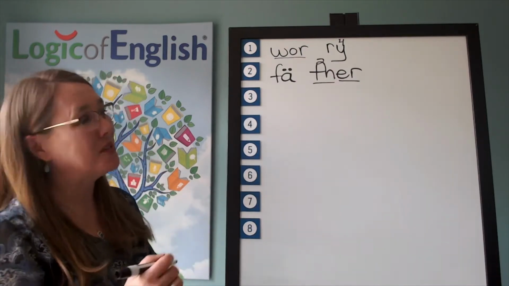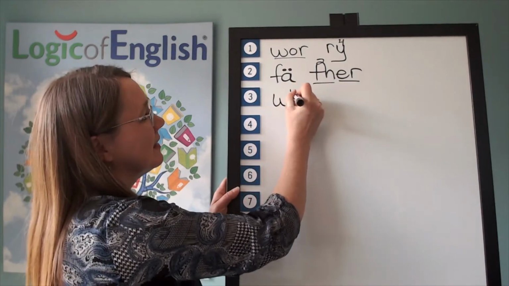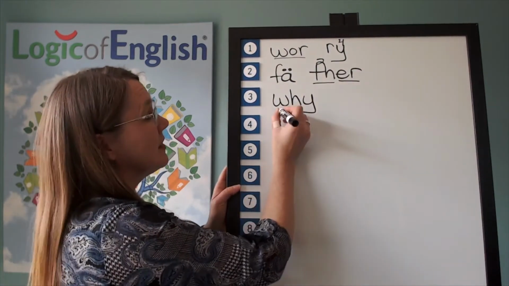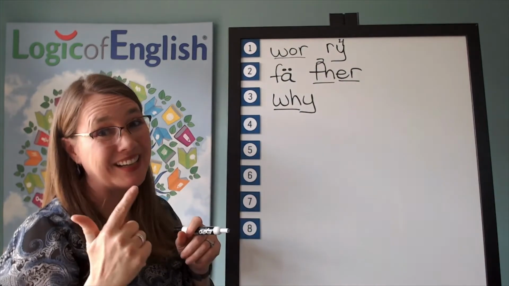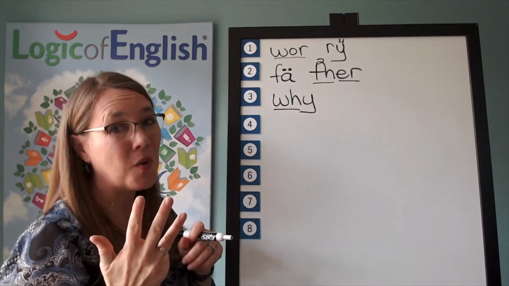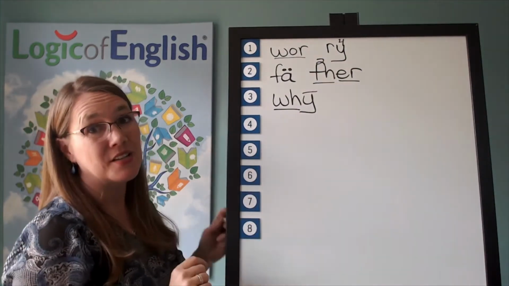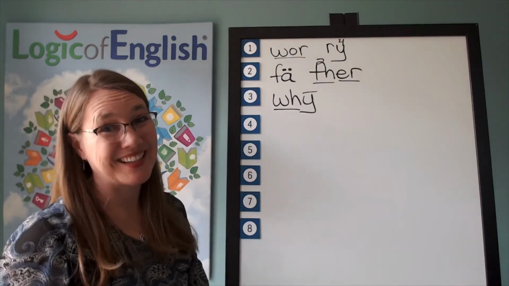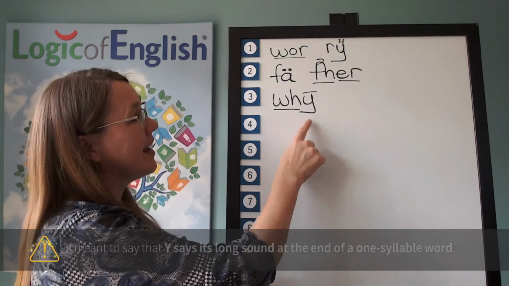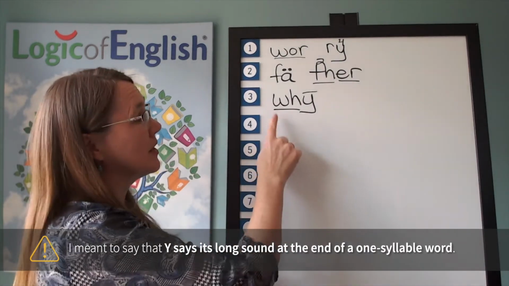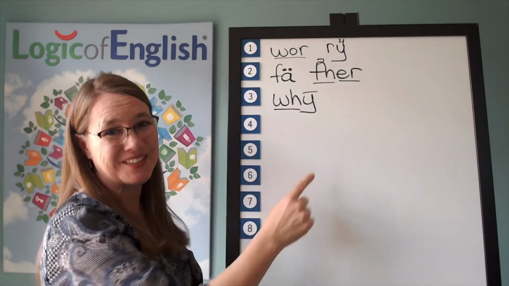Good, and now help me to write it. W-I. Now, how do we mark it? We'll underline the w. And what sound of y-i-e do we hear in why? That's right, we hear the long I sound. So we'll put a line over it to show that it's saying its long sound. And notice, I says its long sound at the end of a one-syllable word. Let's read it. W-I. Why?